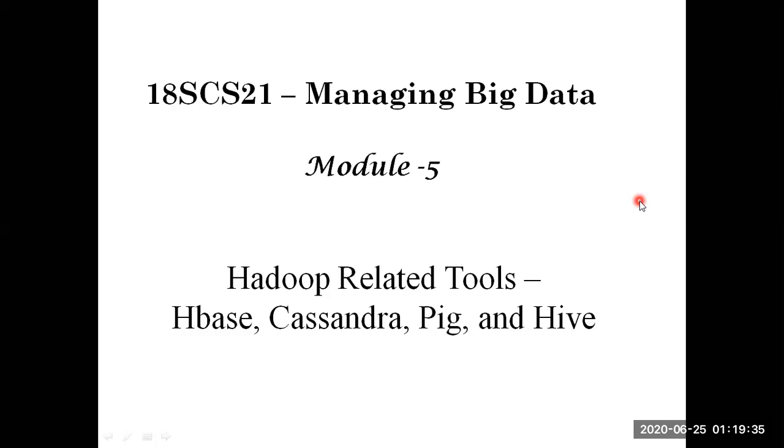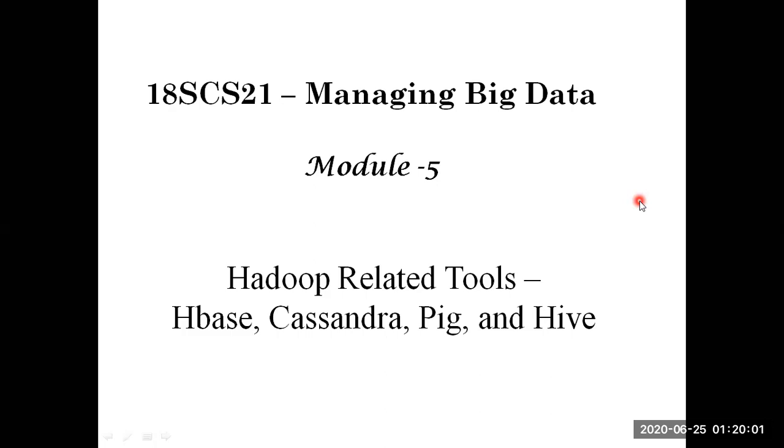The Hadoop ecosystem has a number of tools, each offered for its own purpose. But as per our syllabus, we will be talking about only these four tools: HBase, Cassandra, Pig, and Hive.